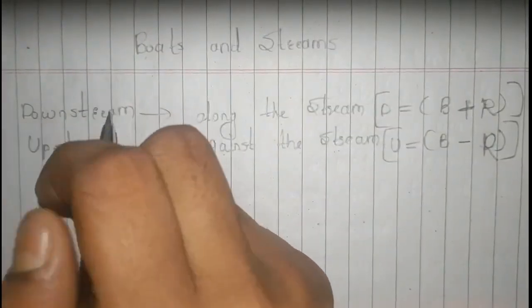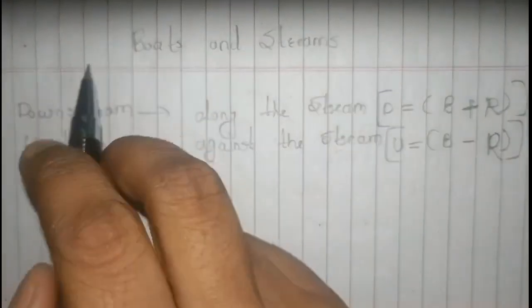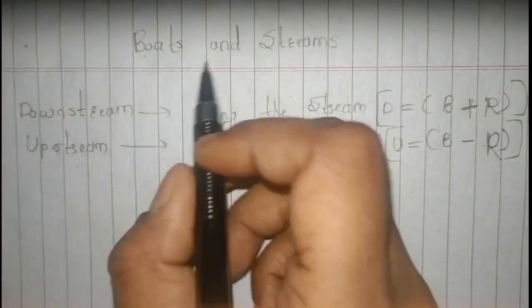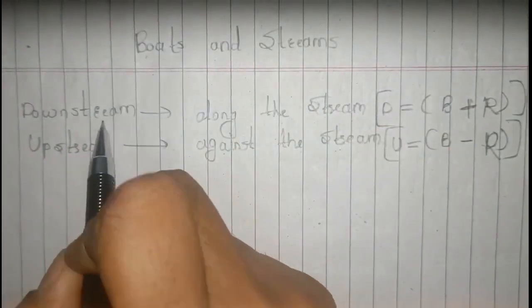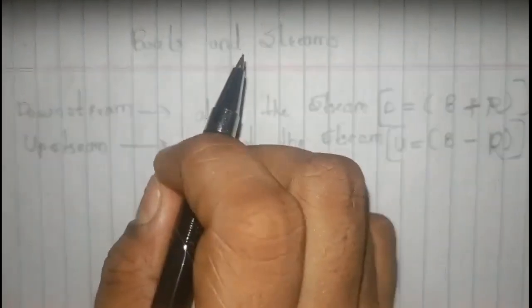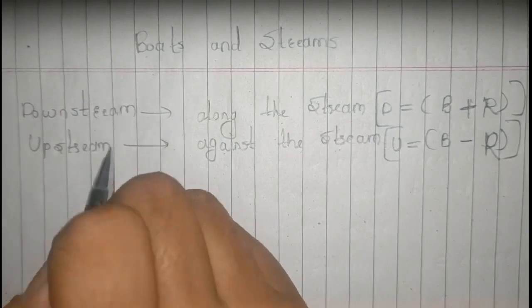So, hello everyone. Today's topic is boats and streams, and it is the continuation part of time, speed, distance. We have covered trains, and now we are covering boats and streams. When we talk about boats and streams, downstream and upstream are the two important points that we have to remember, because all the questions will be solved if we understand these two terms.